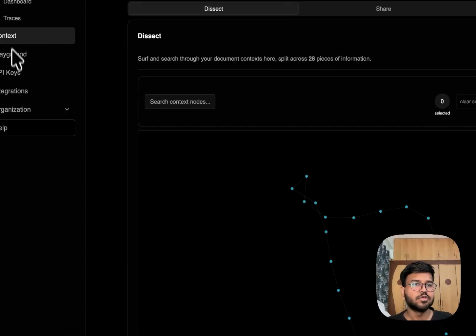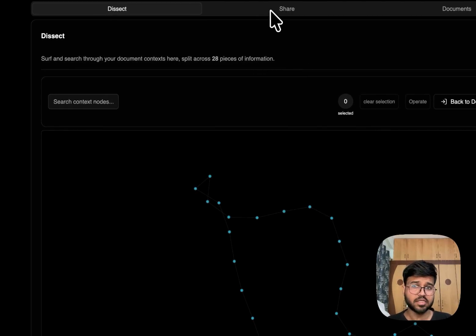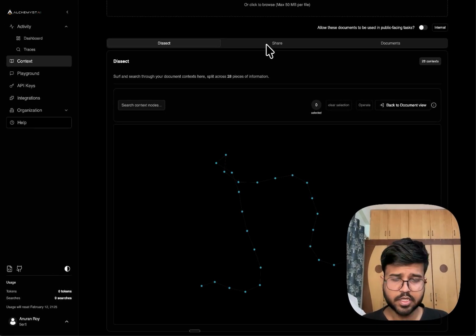Coming to the next part. All of this is cool, but what's cooler is that it's actually able to share the context that you would need. Like Microsoft SharePoint that you have. Imagine this to be SharePoint 2.0, where you actually have data that can be shared even at the sentence level.